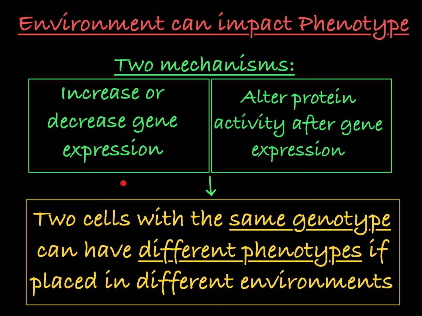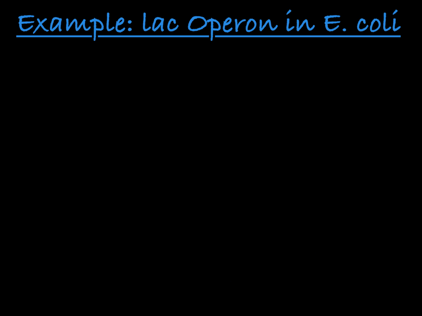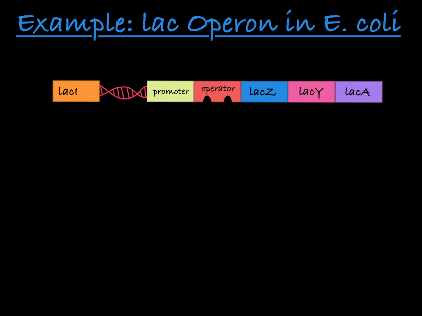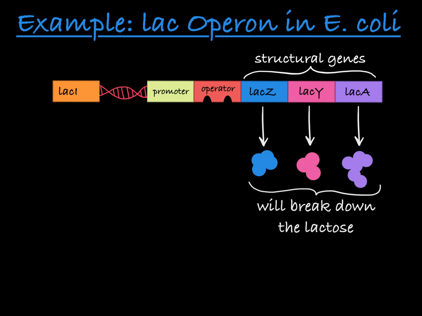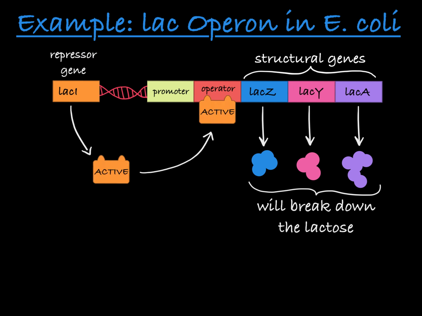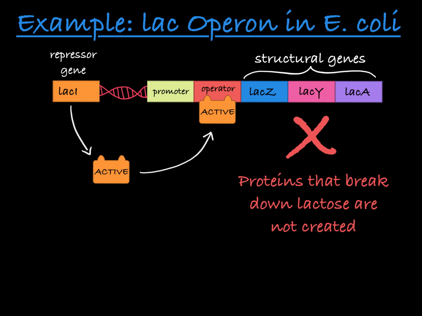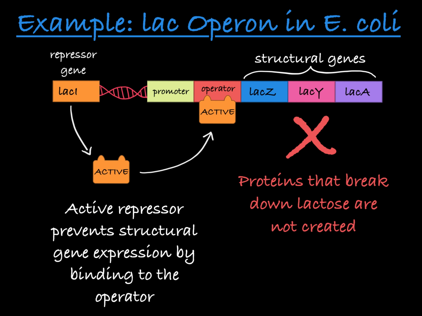Let's look at this scenario where an environmental factor can promote gene expression. An example of environment triggering gene expression is seen in the E. coli Lac Operon. This operon contains a group of structural genes that encodes proteins necessary to break down lactose. The E. coli genome also contains a gene that encodes a repressor that will bind to the operator of the operon, turning off the expression of the operon structural genes. When the repressor is created, it's in an active form, so it can bind to the operator of the operon and prevent the expression of the operon genes.